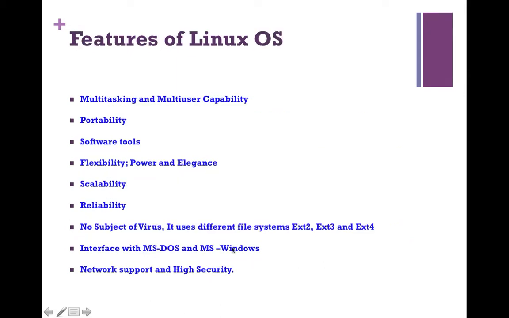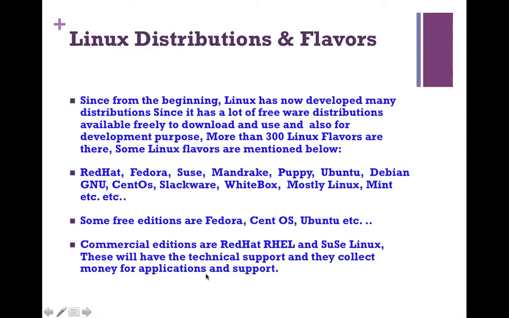Features of Linux. What are all the features of the Linux operating system? Multitasking and multi-user capability, portability, software tools, flexibility, power and elegance, scalability, reliability, not subject to viruses. It uses different file systems: ext2, ext3 and ext4, known as extended file systems. Interface with MS-DOS as well as MS Windows, network support and high security.